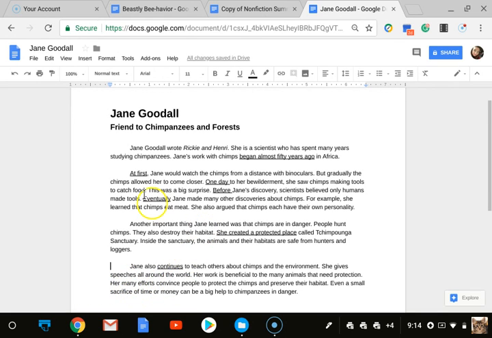However, when I look back at the entirety of this article, I'm really seeing a lot more that is signaling a sequence of events or chronological order. We see that she's been doing all this for about 50 years. And we see what she did at first, and then one day, and then before, and eventually. So it's showing us this progression of events, a sequence of events that led to her creating this protected place. It's showing us all these points in her life.